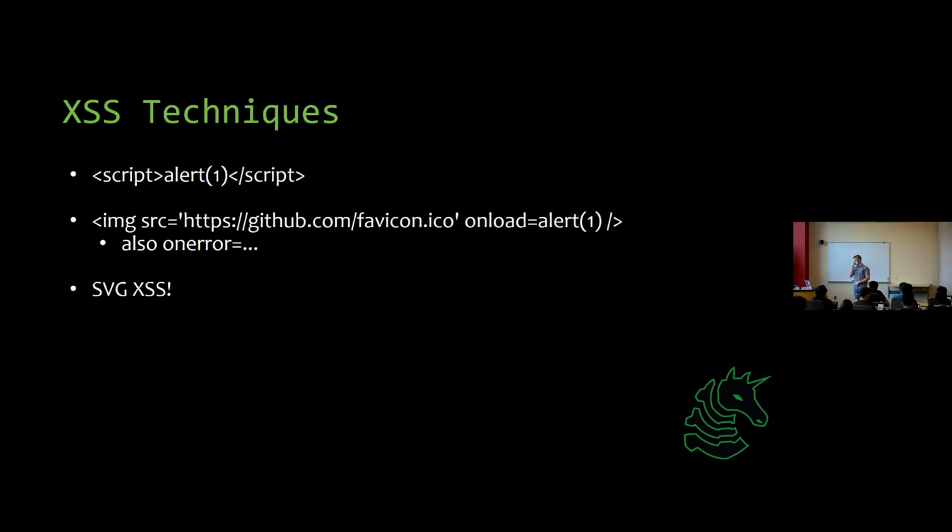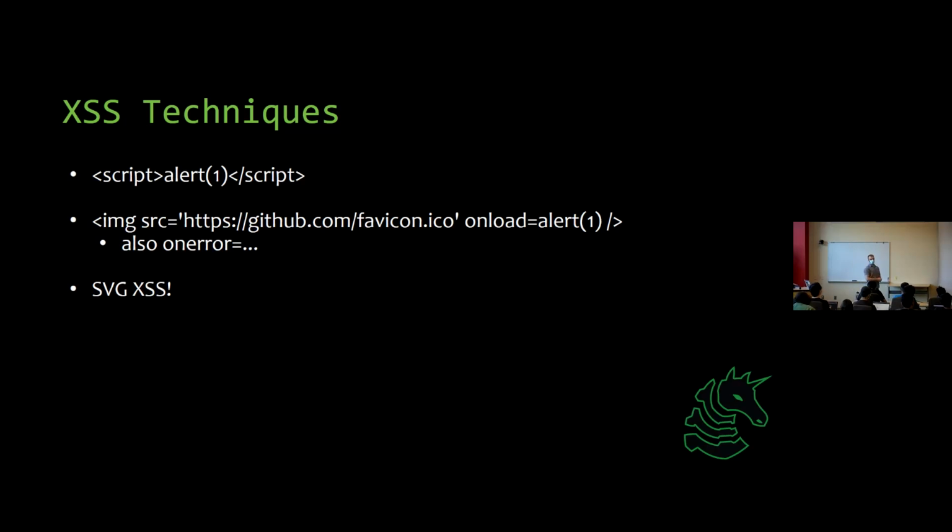What's the next slide? Okay, just like the SQL techniques, we have a couple of classic cross-site scripting techniques. I encourage you guys to take note because these are going to be used for cross-site scripting challenges 1, 2, and 3. So the first one is a classic, right? How do I check if the website's vulnerable to cross-site scripting? Well, I can just put script tags in it and say alert 1. And if I reload the page, it gives me a pop-up. It's vulnerable to the most trivial of cross-site scripting. I hope I haven't said SQL injection when I meant to say cross-site scripting before.